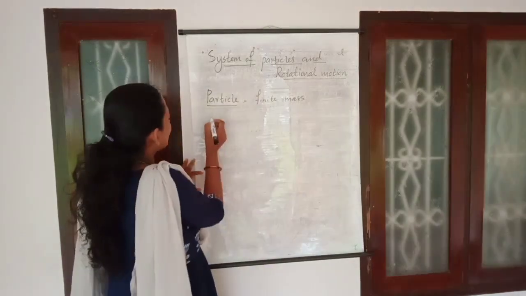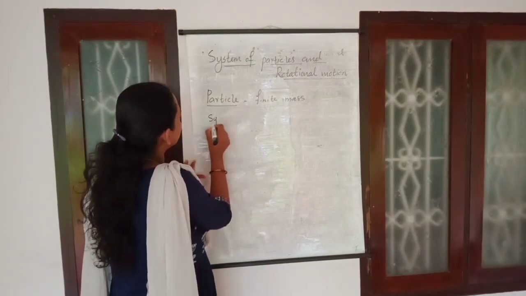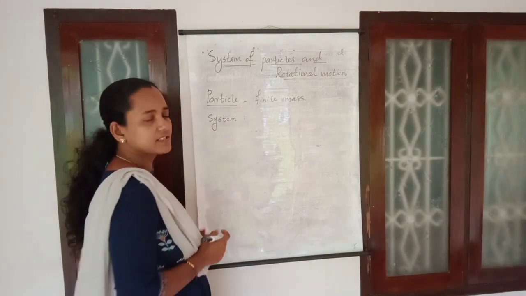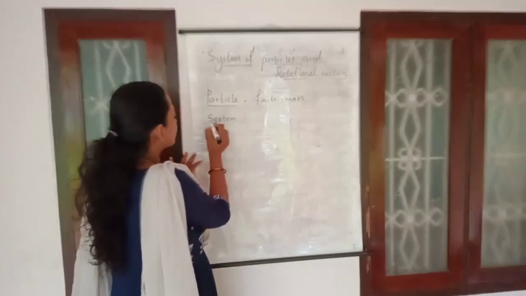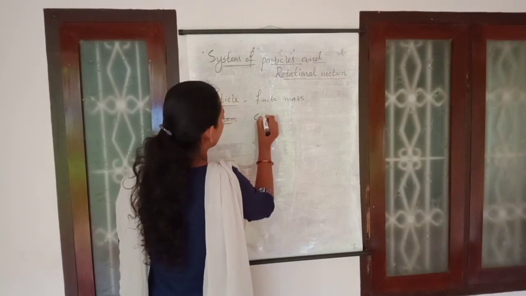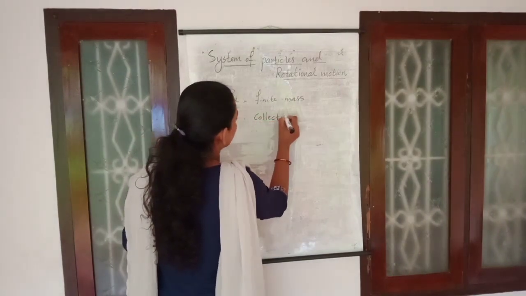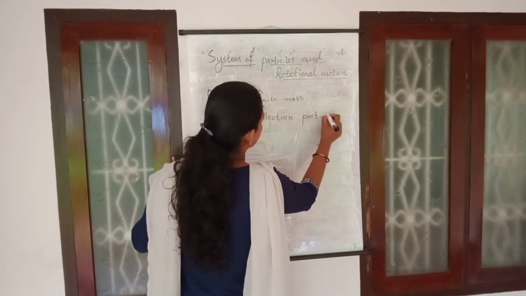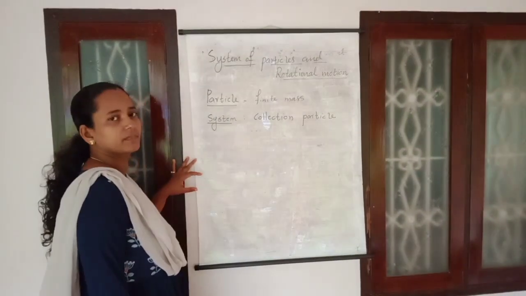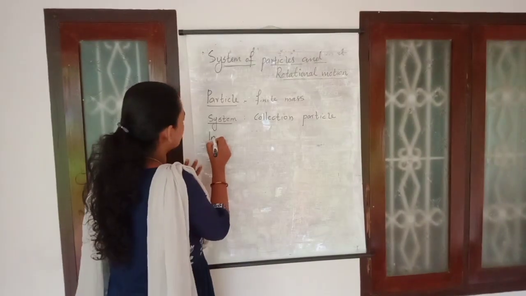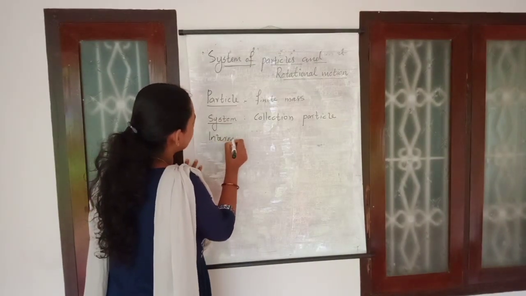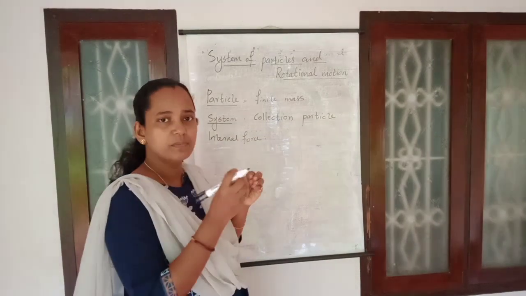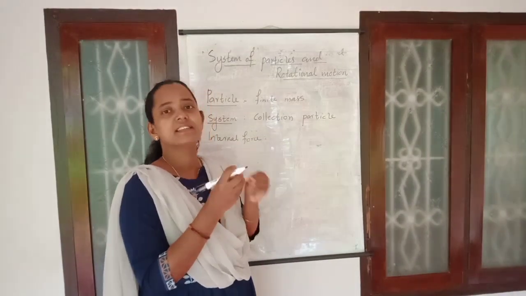And then in this chapter we are going to use the term system a number of times. The term system. So what is meant by a system? A system is a collection of particles itself. A system will consist of a number of particles. And then internal force. Internal force is actually the force between the particles in a system itself.